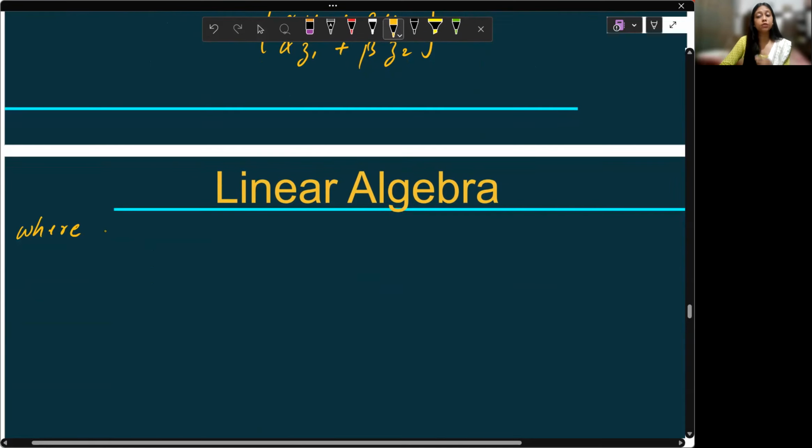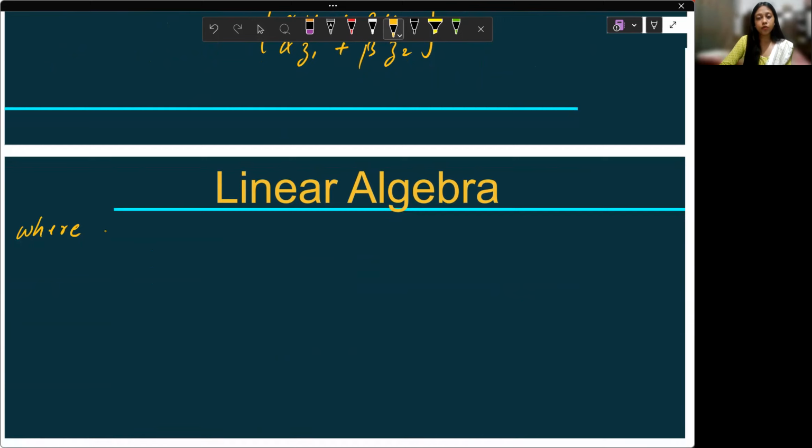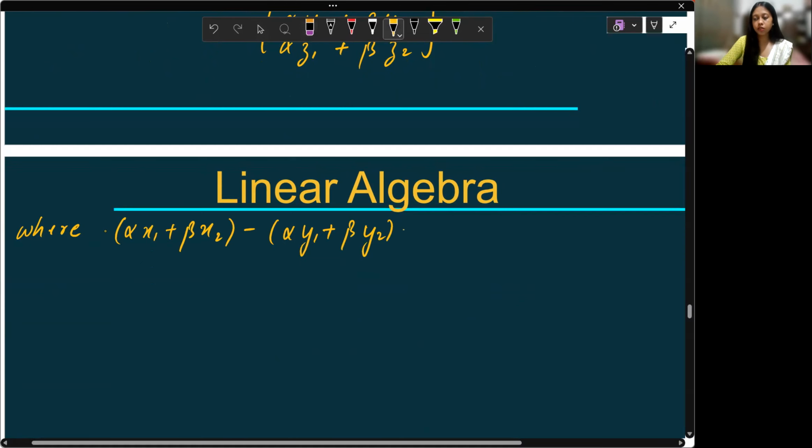The first relation was x minus y minus z. So here it will be alpha x1 plus beta x2 minus (alpha y1 plus beta y2) minus (alpha z1 plus beta z2).